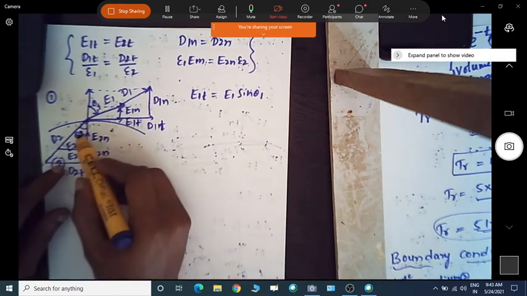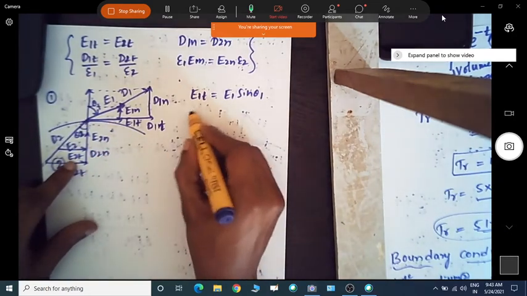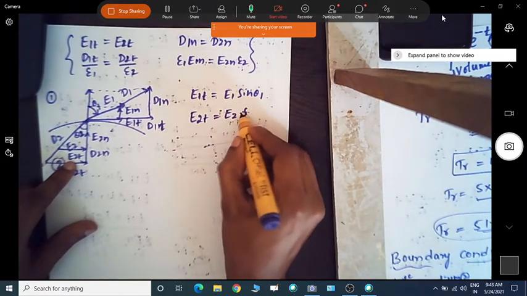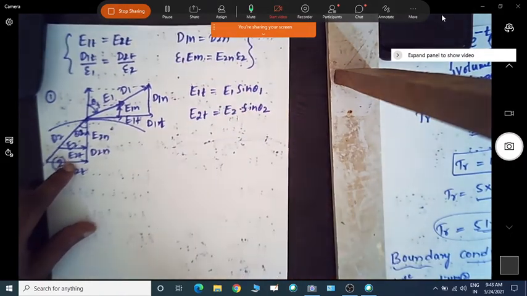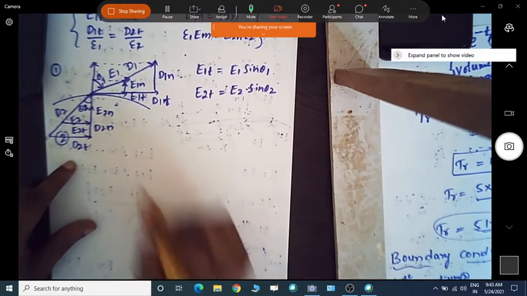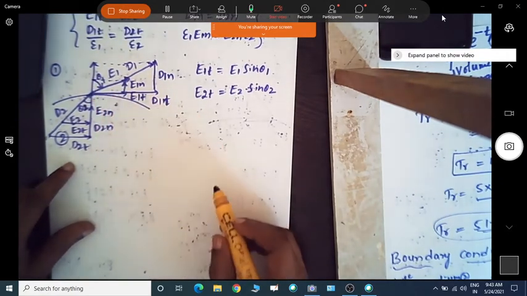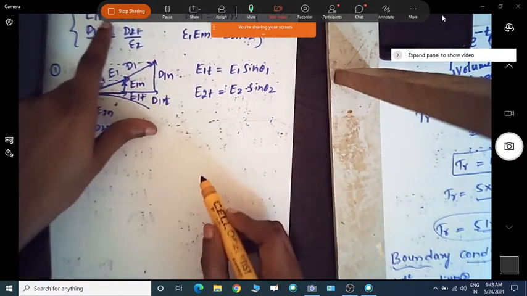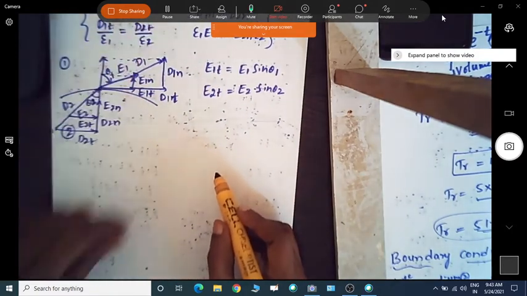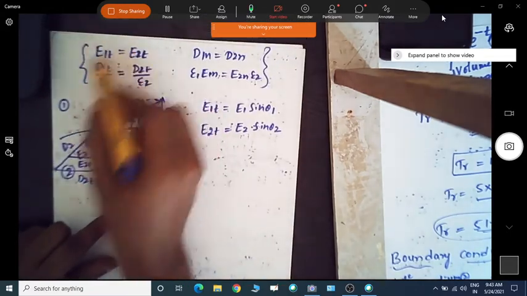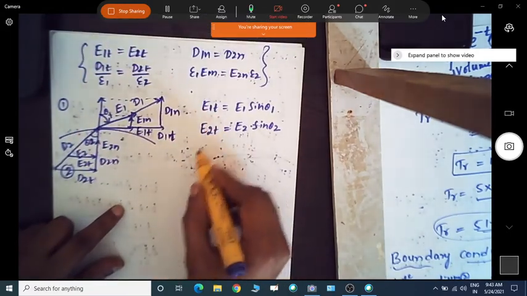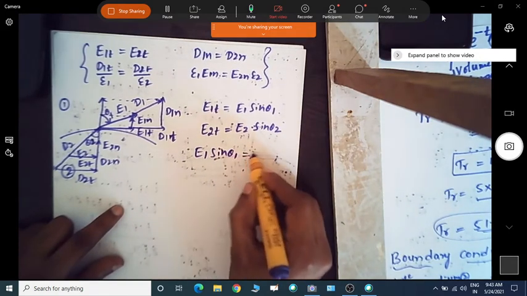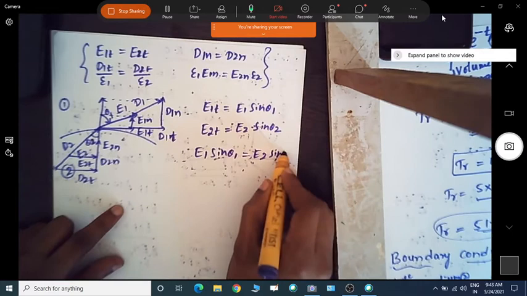So with theta 2, E2t is equal to E2 sin theta 2. Because of this refraction, the angle will be changed. Since E1t equals E2t, which we know from the boundary condition, if I apply that, you are going to get E1 sin theta 1 equal to E2 sin theta 2.